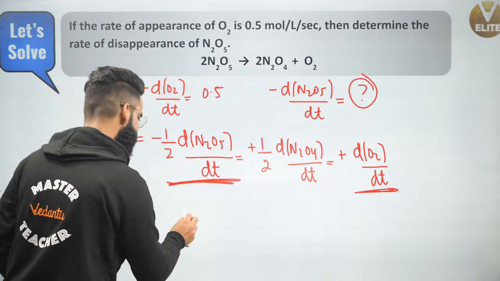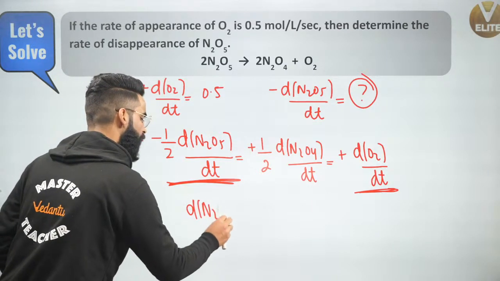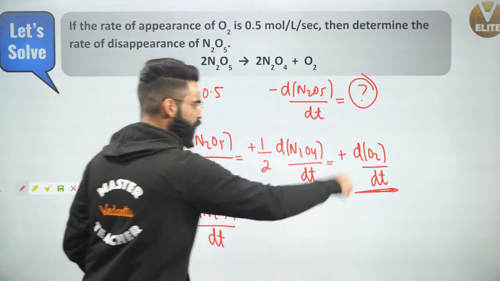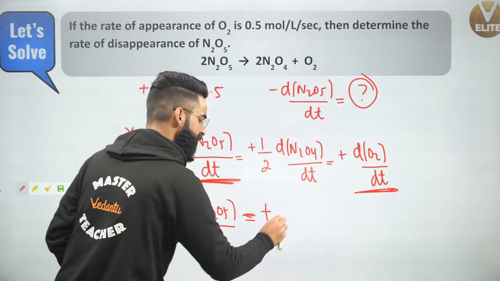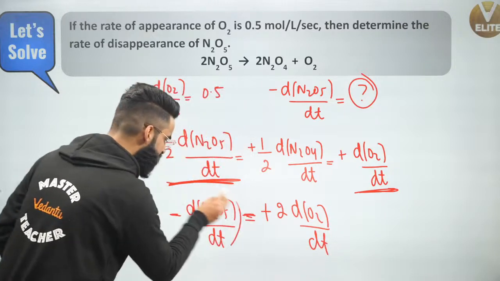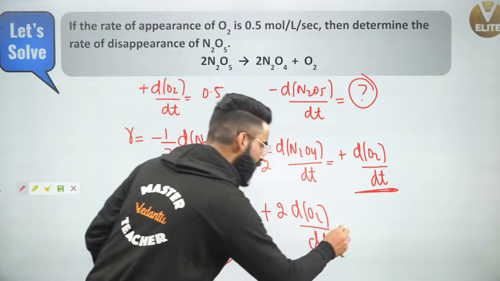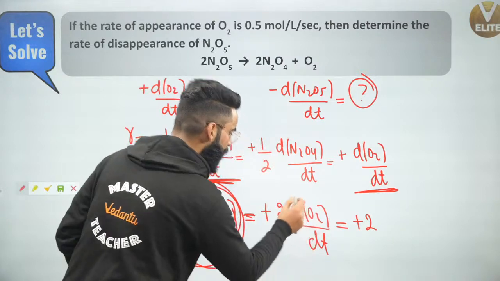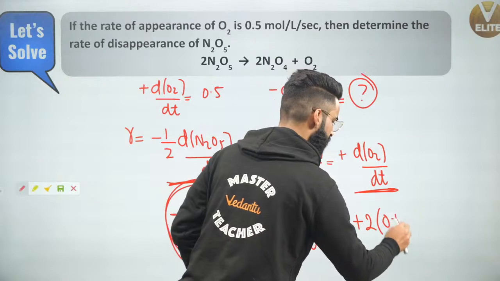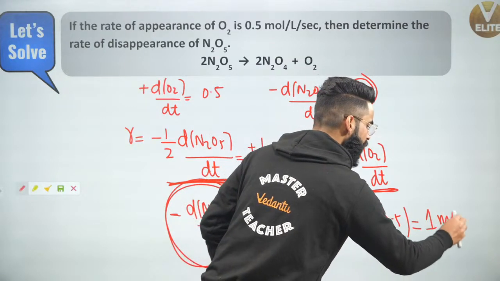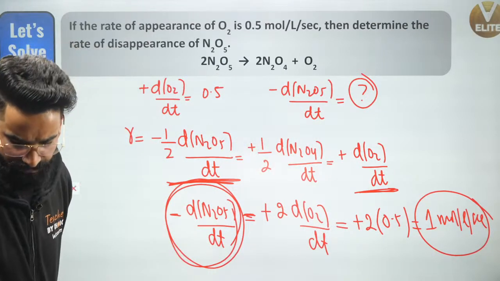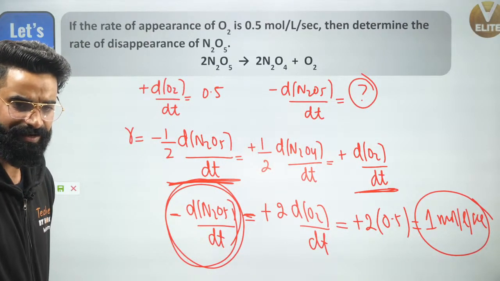I can get something like this. Minus d of N2O5 divided by dt, I'm going to keep the minus sign over here, will be equal to, this 2 I'm going to take in the numerator right here, plus 2 times d of O2 divided by dt. Do we call this term the rate of disappearance of N2O5? Yes, absolutely. It's plus 2 d of O2 upon dt, and d of O2 upon dt is given to me as 0.5. So the value is going to be 1 mole per liter per second. This is the rate of disappearance of N2O5. Killed it, right?